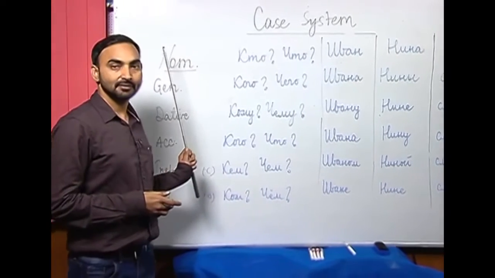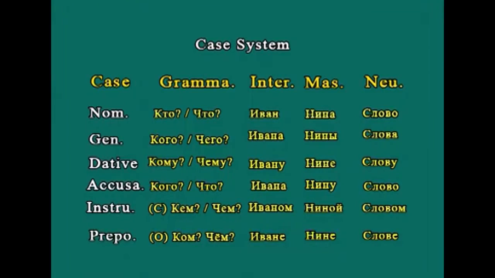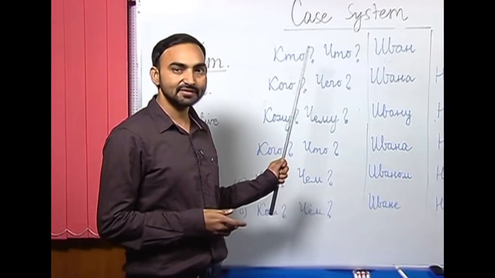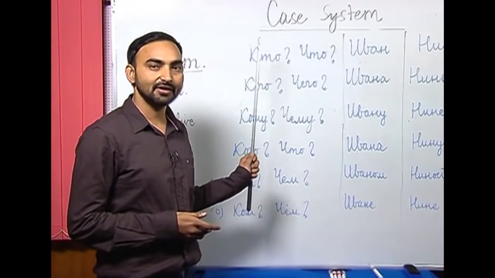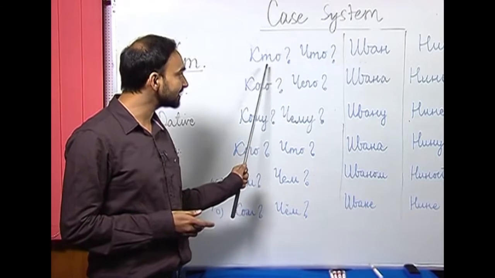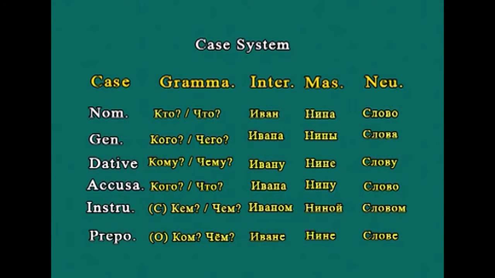For example, the first case in Russian is nominative case of noun, pronoun or adjective or number. Nominative case of a noun answers these questions: kto, which is for animate nouns, and shto for inanimate nouns.